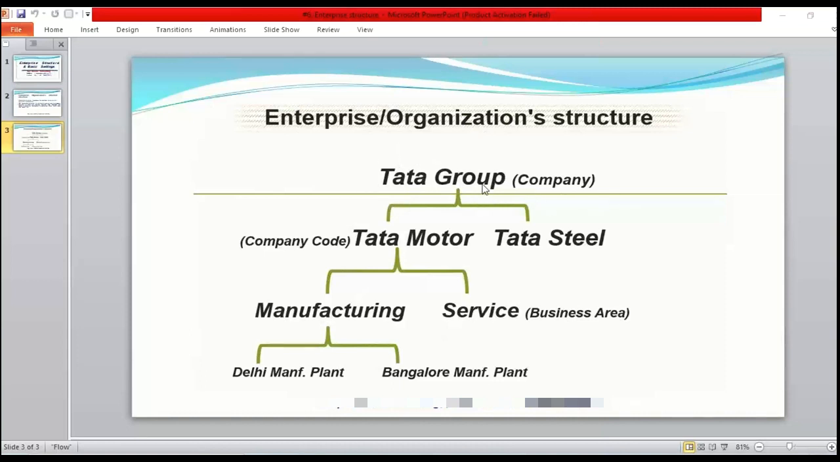Like at top level, Tata Group is there. So at this level, let's suppose if somebody wants to see the report, under that we are having Tata Motor, Tata Steel, right? Then further we are going to do configurations for Tata Motor right now. So within Tata Motor we are having manufacturing business area, service business area, right? Again, under manufacturing also you can segregate, plant wise also we can segregate, right? So plant means, we'll see later, after multiple classes there'll be a topic called FI MM integrations. There we are going to see about the plant and all, what is the logic behind this, that we'll see later.